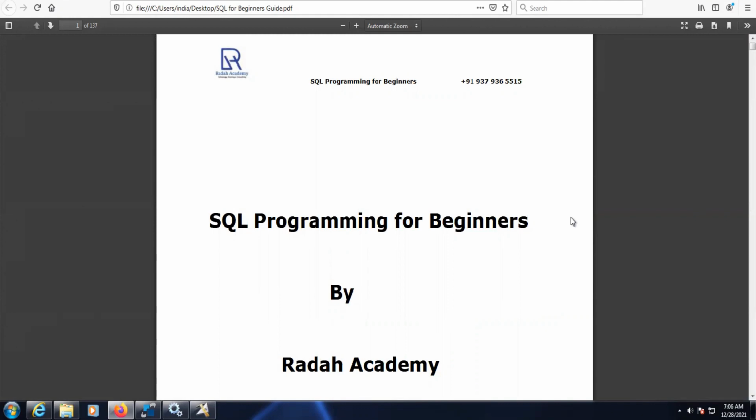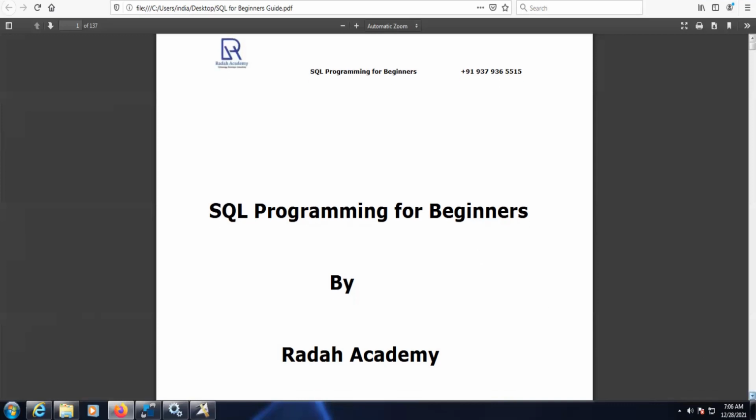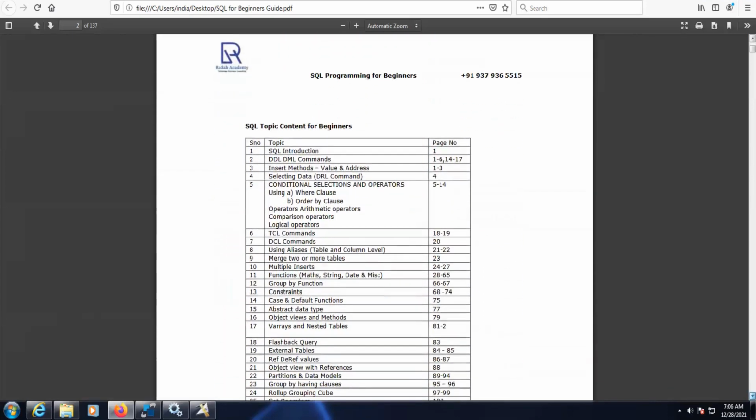In this material, even non-IT students, I mean, those who don't have any technical computer science background, if they go through this material step by step, they can understand the database concepts and SQL concepts in a simplified manner. In total it has 137 pages, sorry. You can learn SQL simply. You just have to go through this document step by step.